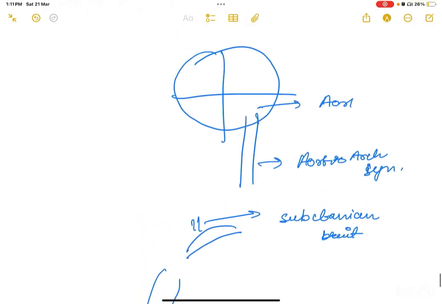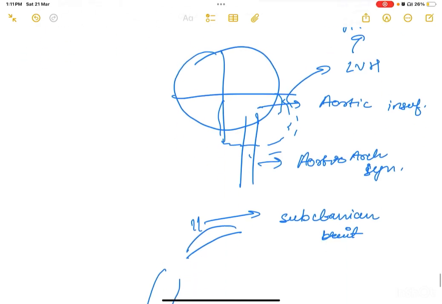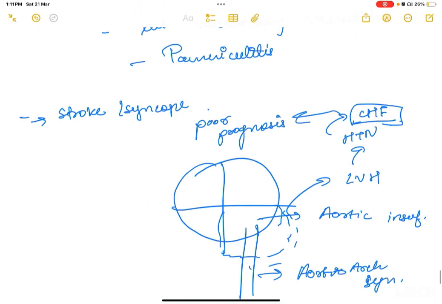Aortic insufficiency. Due to aortic insufficiency, this left ventricle would get hypertrophied. Yes. So there could be left ventricular hypertrophy. Due to left ventricular hypertrophy, there could be hypertension and there could be congestive heart failure eventually. If the patient presents with congestive heart failure, that means it has a poor prognosis. Okay.